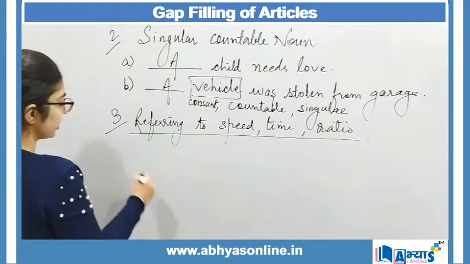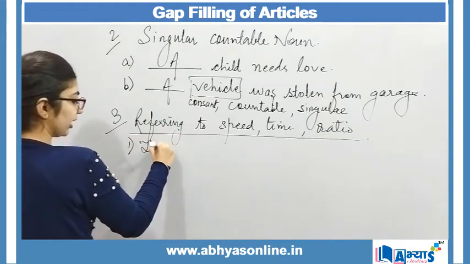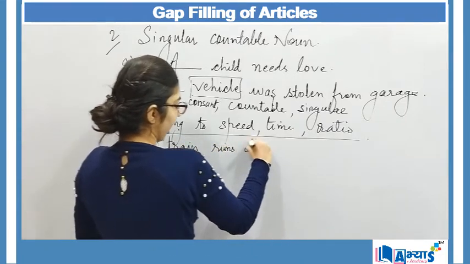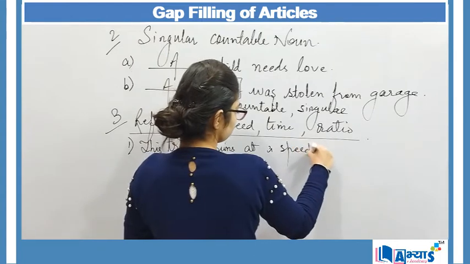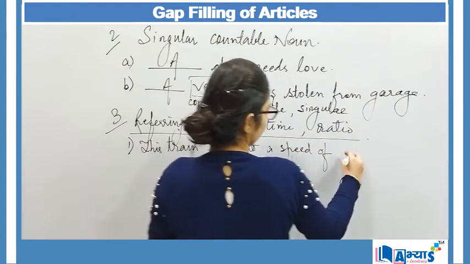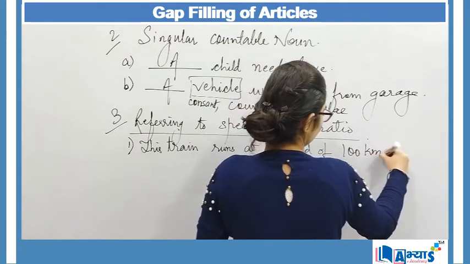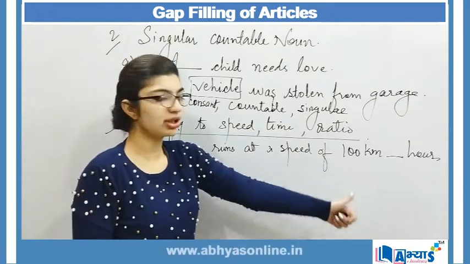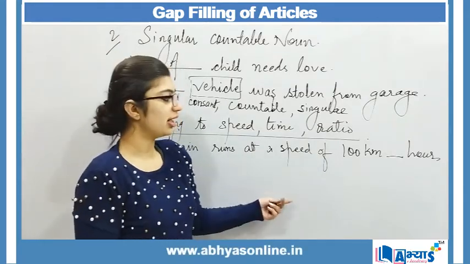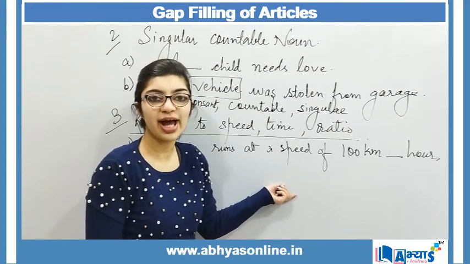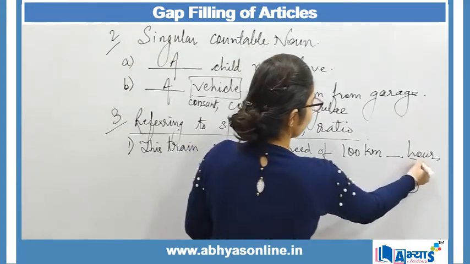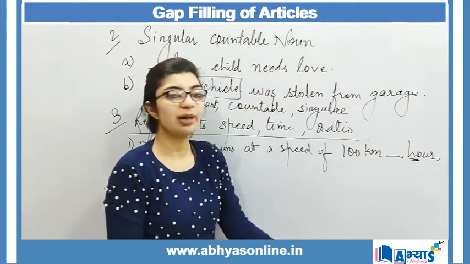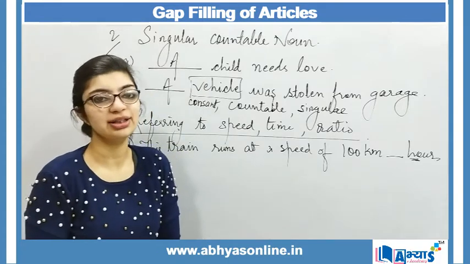For example, I say this train runs at a speed of 100 km/h. This train runs at the speed of 100 km/h. Now I have to make use of a or an. Here as I can see H, and I will conclude that it is a consonant, right? H is a consonant, and before a consonant we make use of article a.